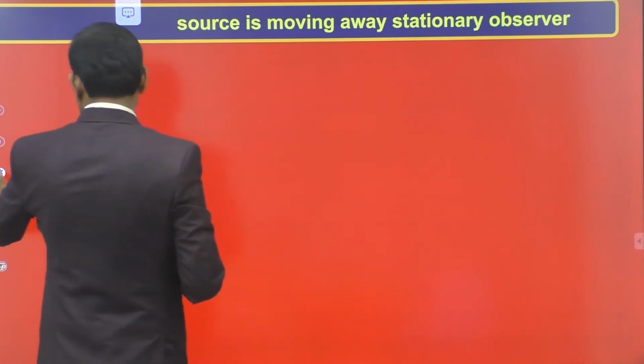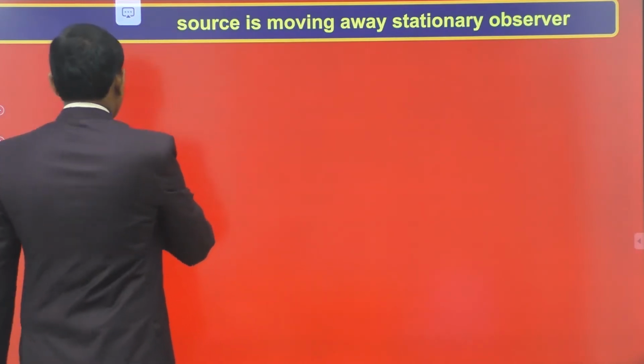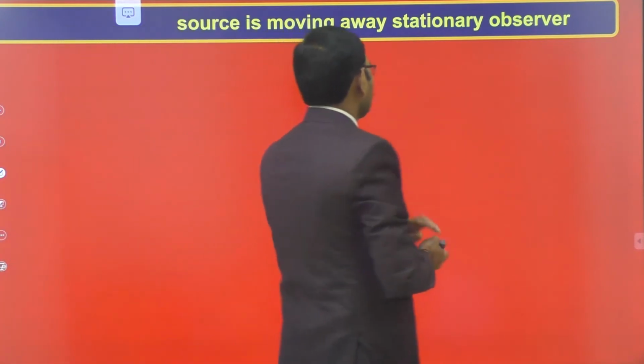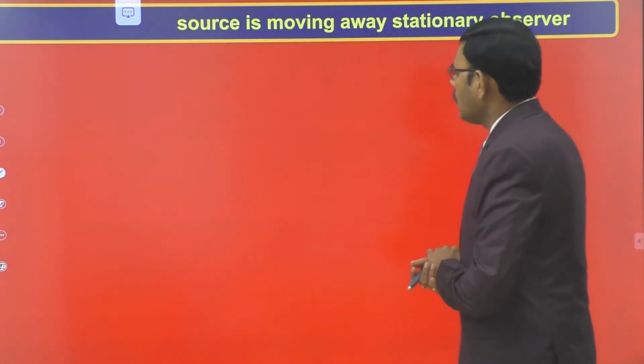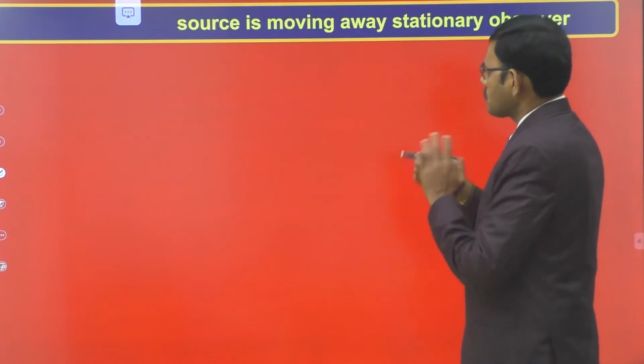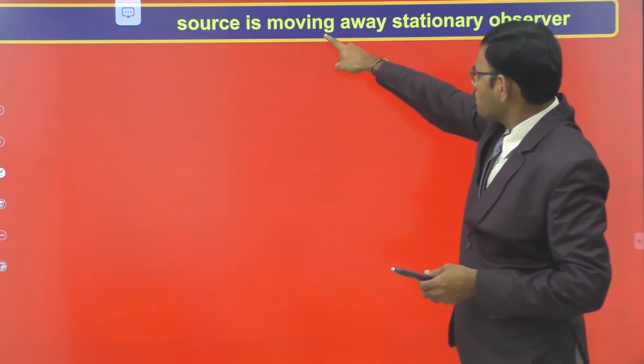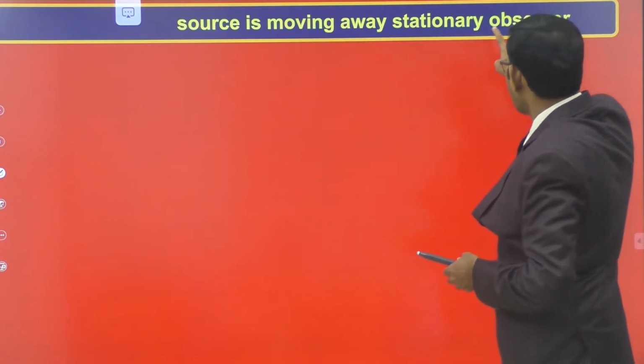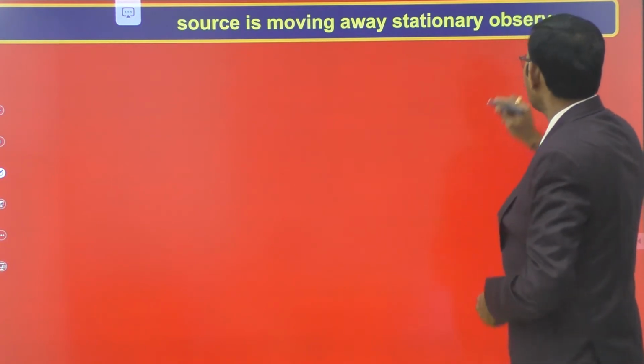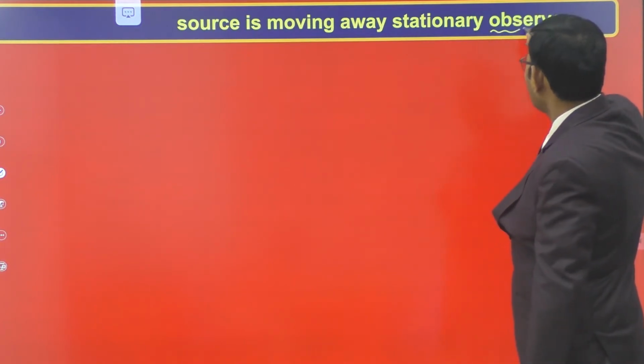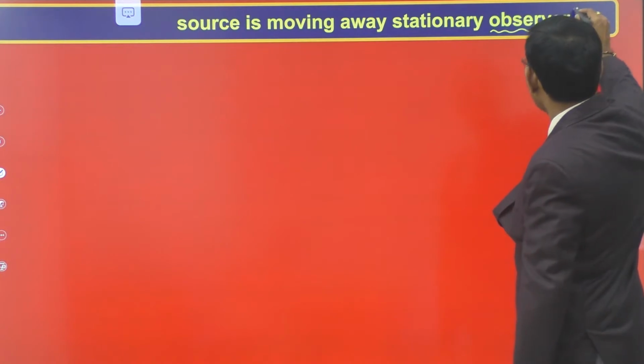That is, we would like to find out the apparent frequency of the source of the sound when the source is moving away from a stationary observer. So ultimately the observer is considered to be at rest.